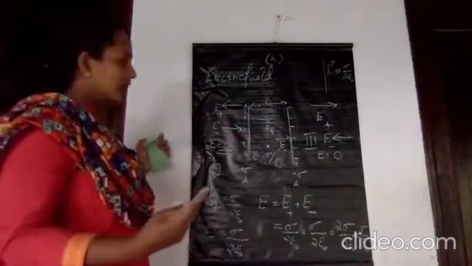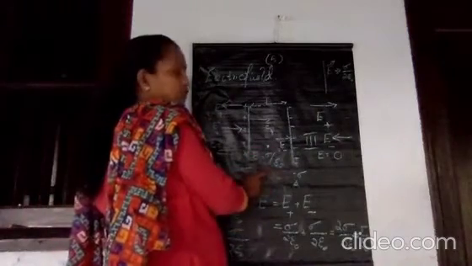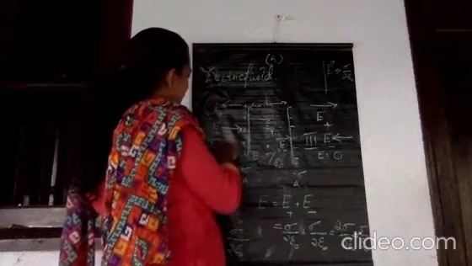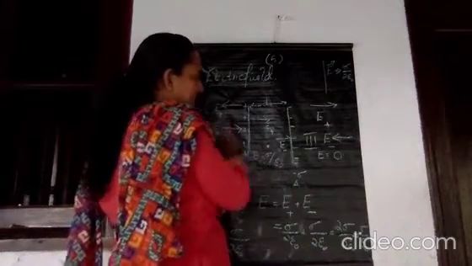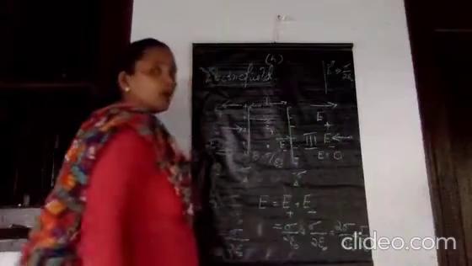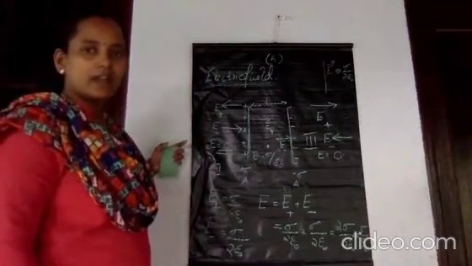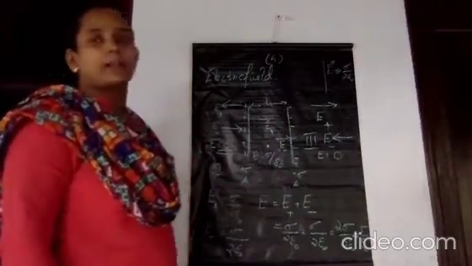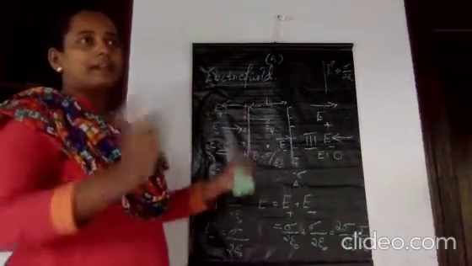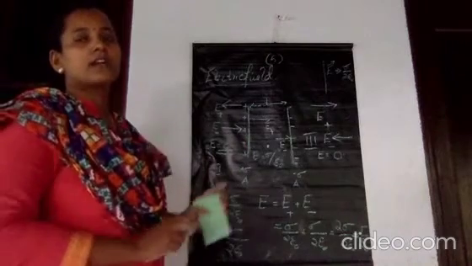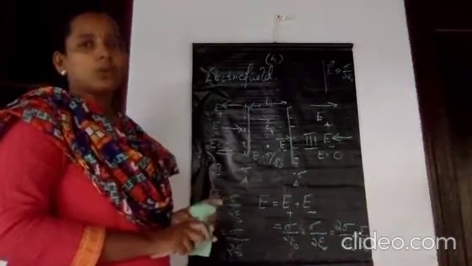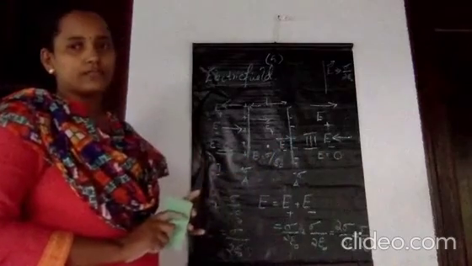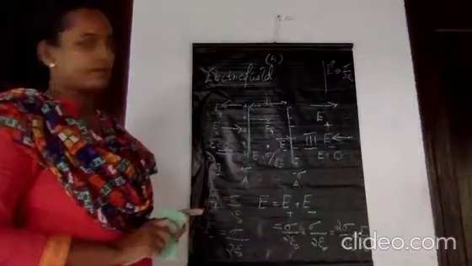Therefore for a capacitor, in between the plates the magnitude of the electric field is sigma by epsilon 0, and outside the capacitor, in this region and in this region also, the electric field is 0 itself. Is it clear? So the electric field in between the plates of a parallel plate capacitor is sigma by epsilon 0, and in the outside region it is 0. So that is a 3-mark question.